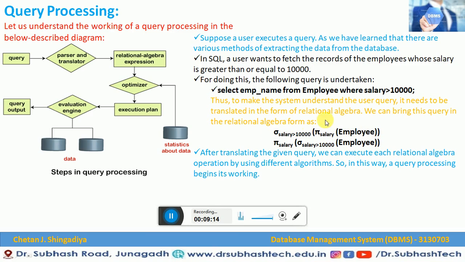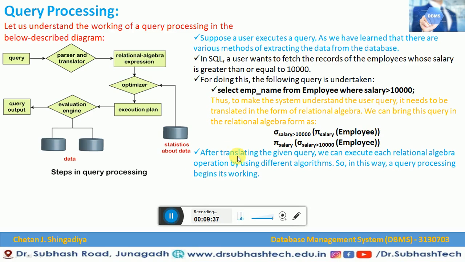These are both ways where we can write down this query that we have taken as an example. That means this SQL query can be written in two ways. This is the first representation of relational algebra, and this is the next representation of relational algebra.